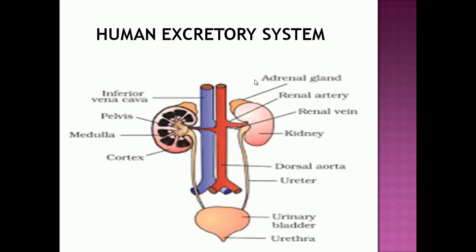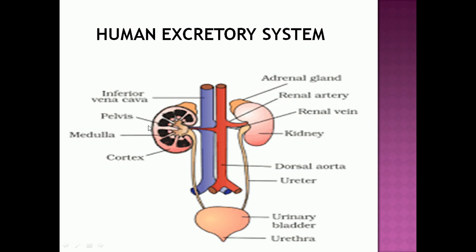So first we can see the human excretory system. Here is the picture of the human excretory system. Already I have told that we have a pair of kidneys, ureters, urinary bladder and urethra. These are the organs involved in excretion. And here you can see the inner structure of the kidney.